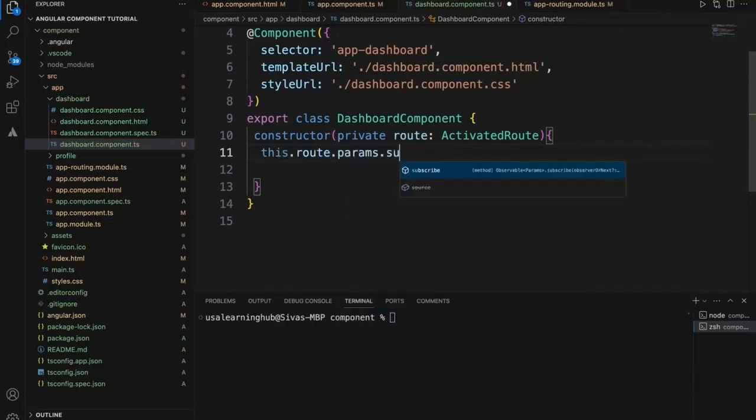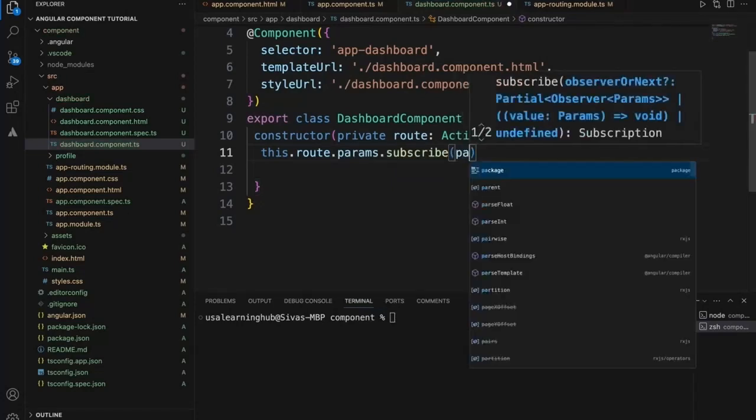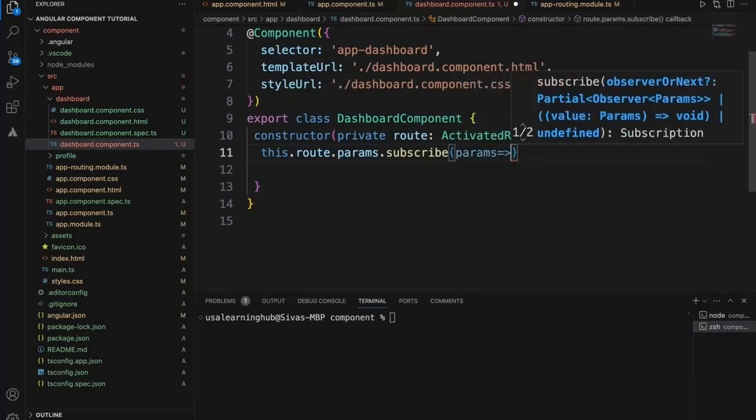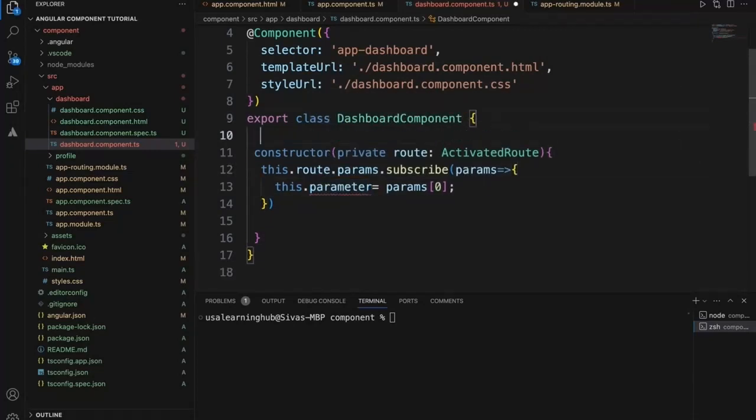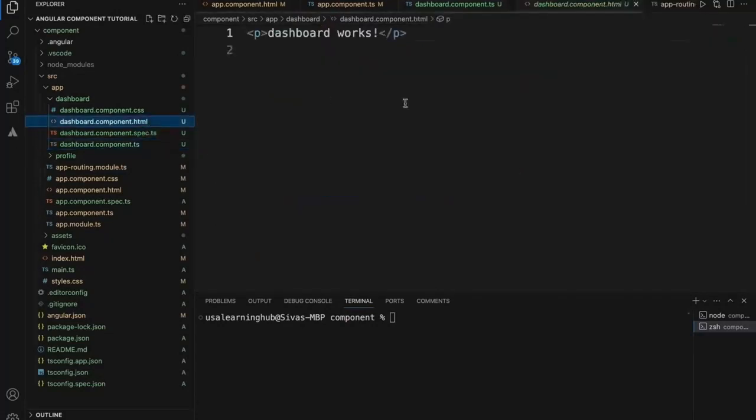It will get hold of the parameters, and we need to subscribe to get hold of the parameters and use those values. Within this I'll say parameter equal to params of 0. Since there is only one parameter, it will be in an array format. If there are multiple parameters, it will have more. So now if you see, I can take this parameter and print the parameter in the dashboard.